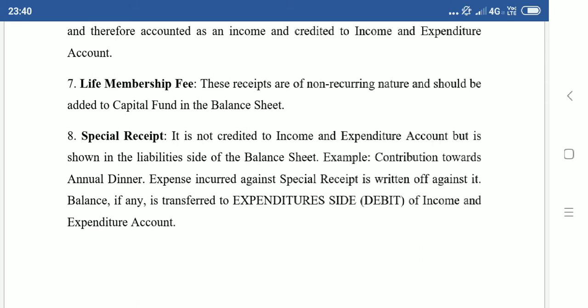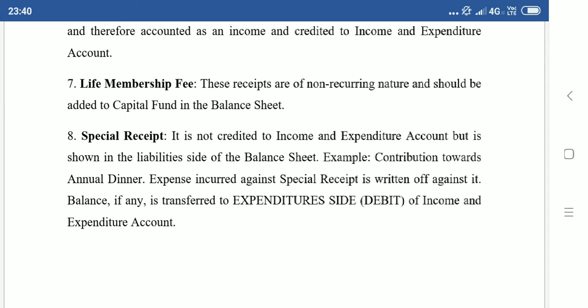It is optional. It gives some additional advantages. For example, if I am a member of a swimming pool and I pay the life membership fee, I may get benefits like I can go for 2 hours daily, and I can go once a month with my family. It is free. Something like that.